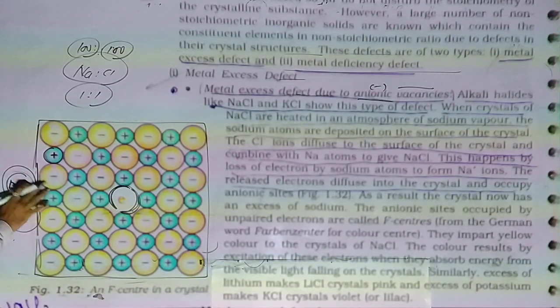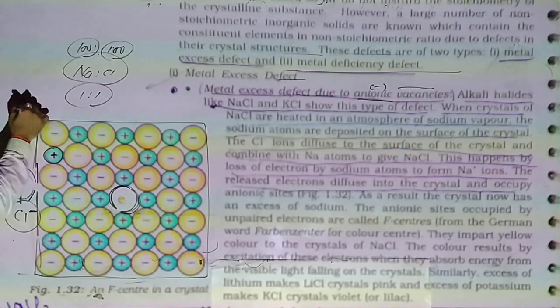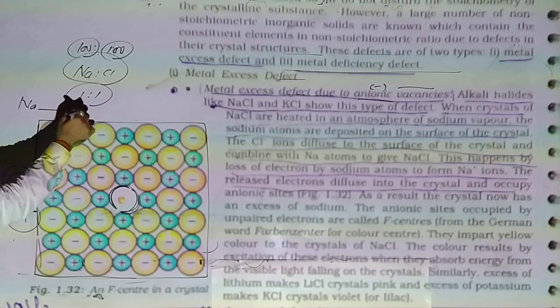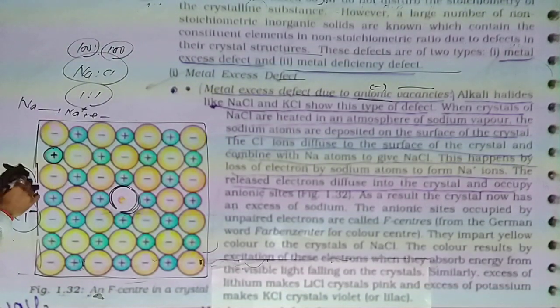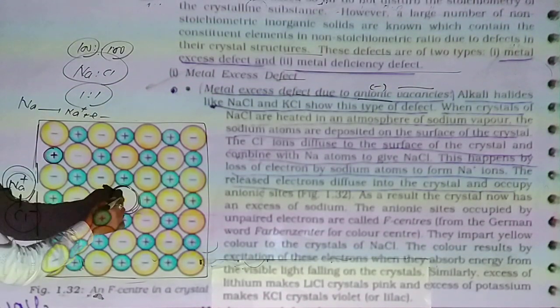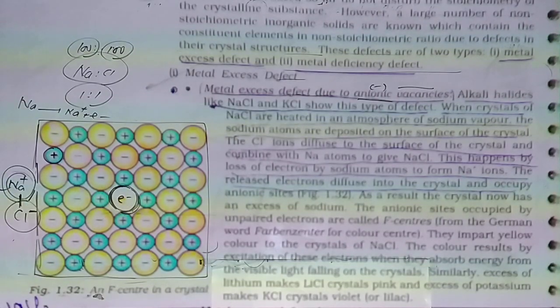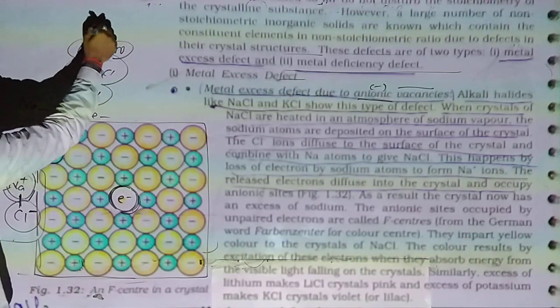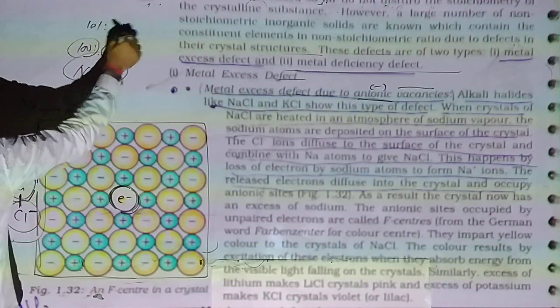Now sodium releases one electron for balancing charge and converts into Na+ ion. So it gives a NaCl molecule, and the released electron moves into the anion vacancy. So inner charge and outer charge are both neutral. But in this case, now sodium is 101 and chloride is 100.